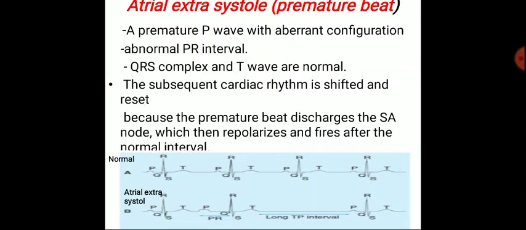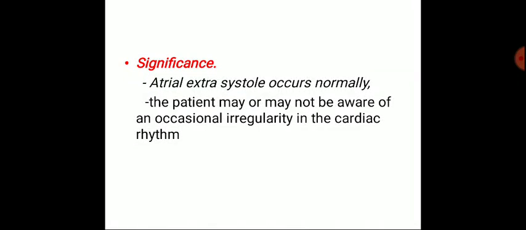The PR interval is abnormal, but the QRS complex and T waves are normal. The subsequent cardiac rhythm is shifted and reset, because the premature beat discharges the SA node, which then repolarizes and fires after the normal interval. It is not significant, as it occurs normally. The patient may or may not be aware of an occasional irregularity in the cardiac rhythm.